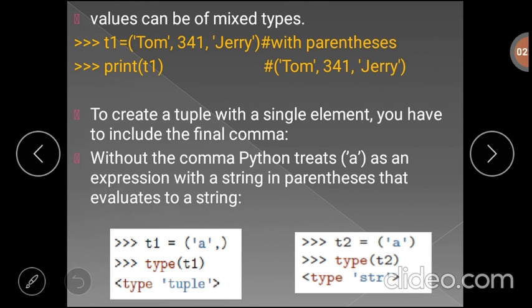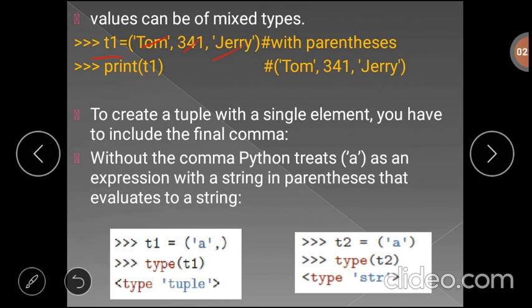Another property of a tuple is that values can be of mixed type. That means we can insert any type of values inside the tuple. For example, here we have T1, which has three values or three items. The first item is of string type, the second item is of integer type, and the third item is of string type.